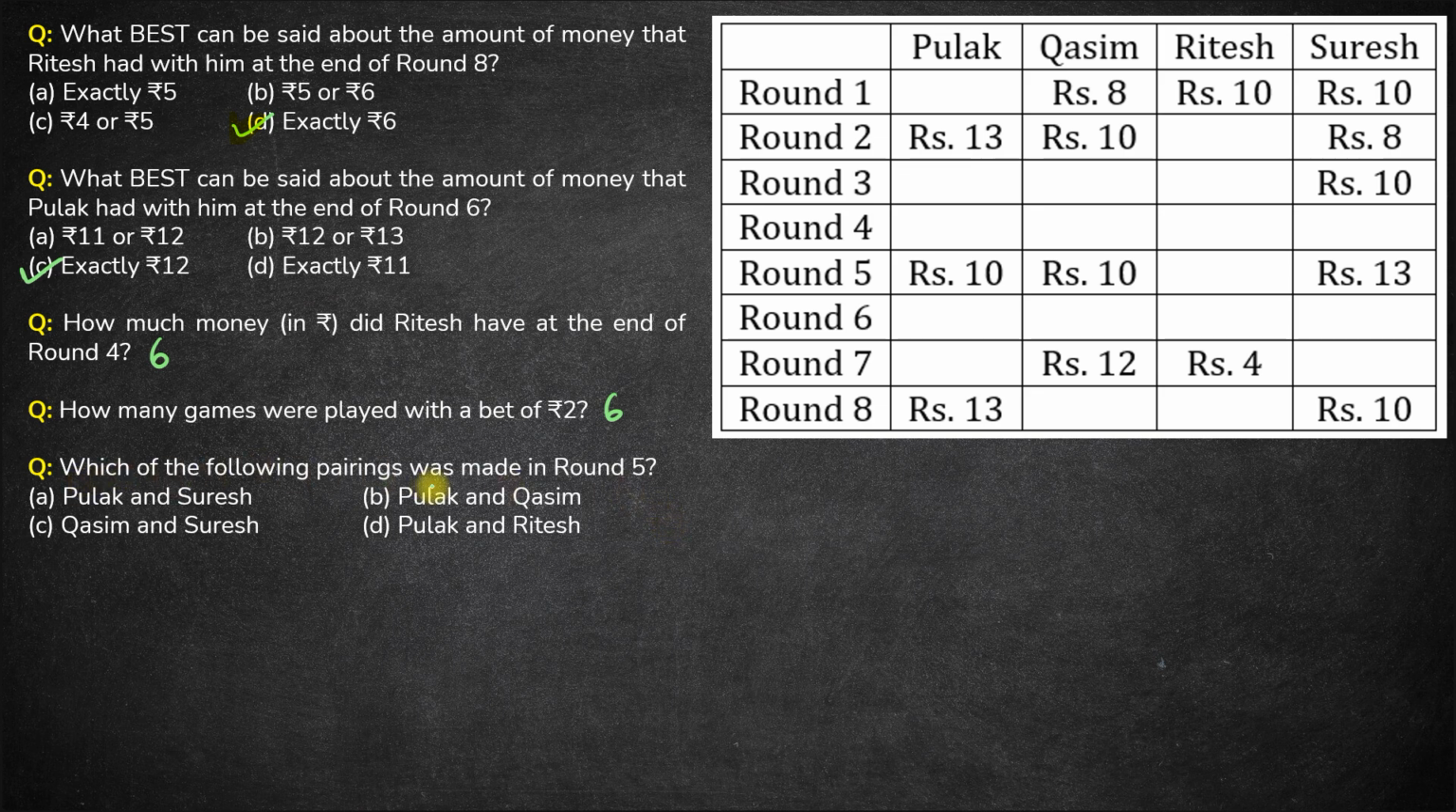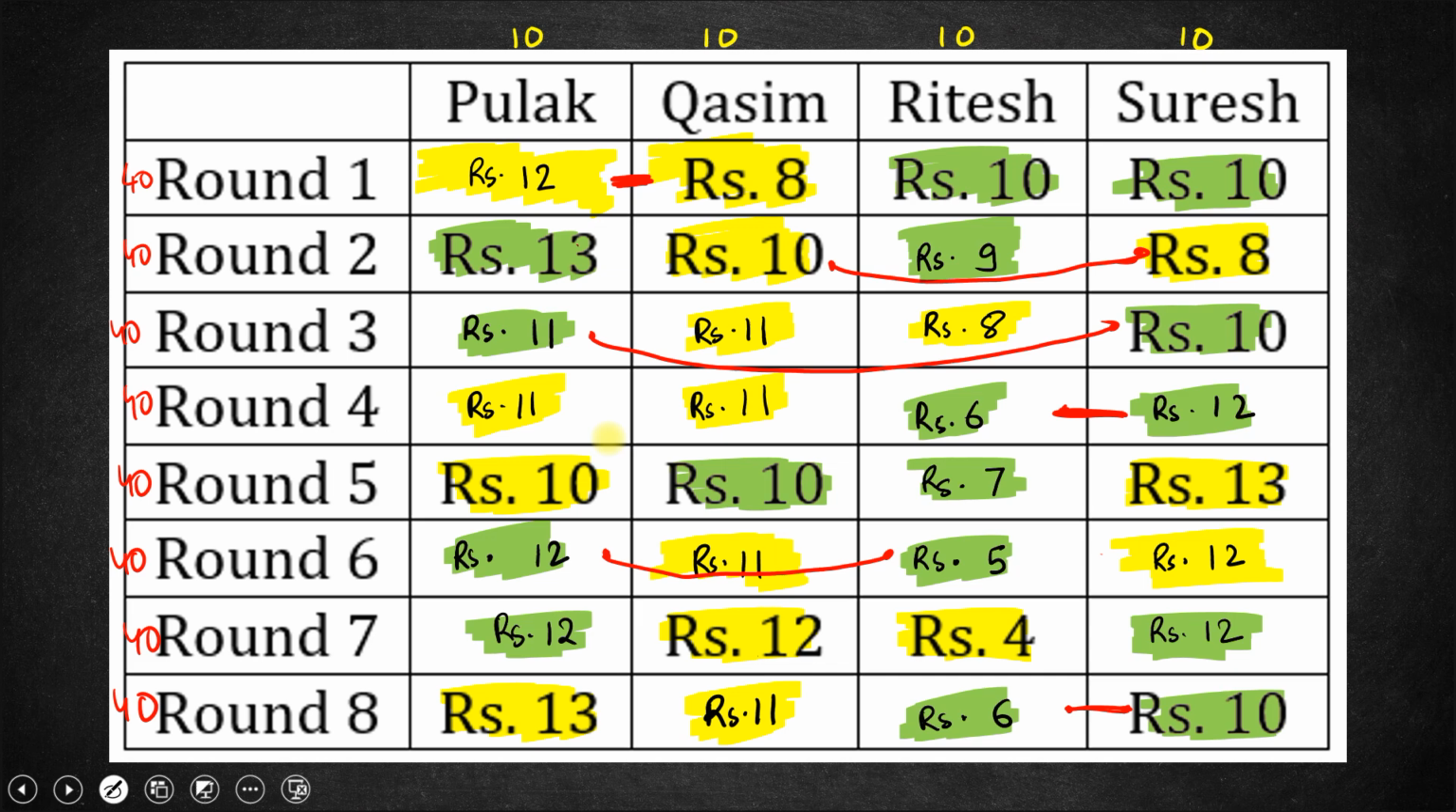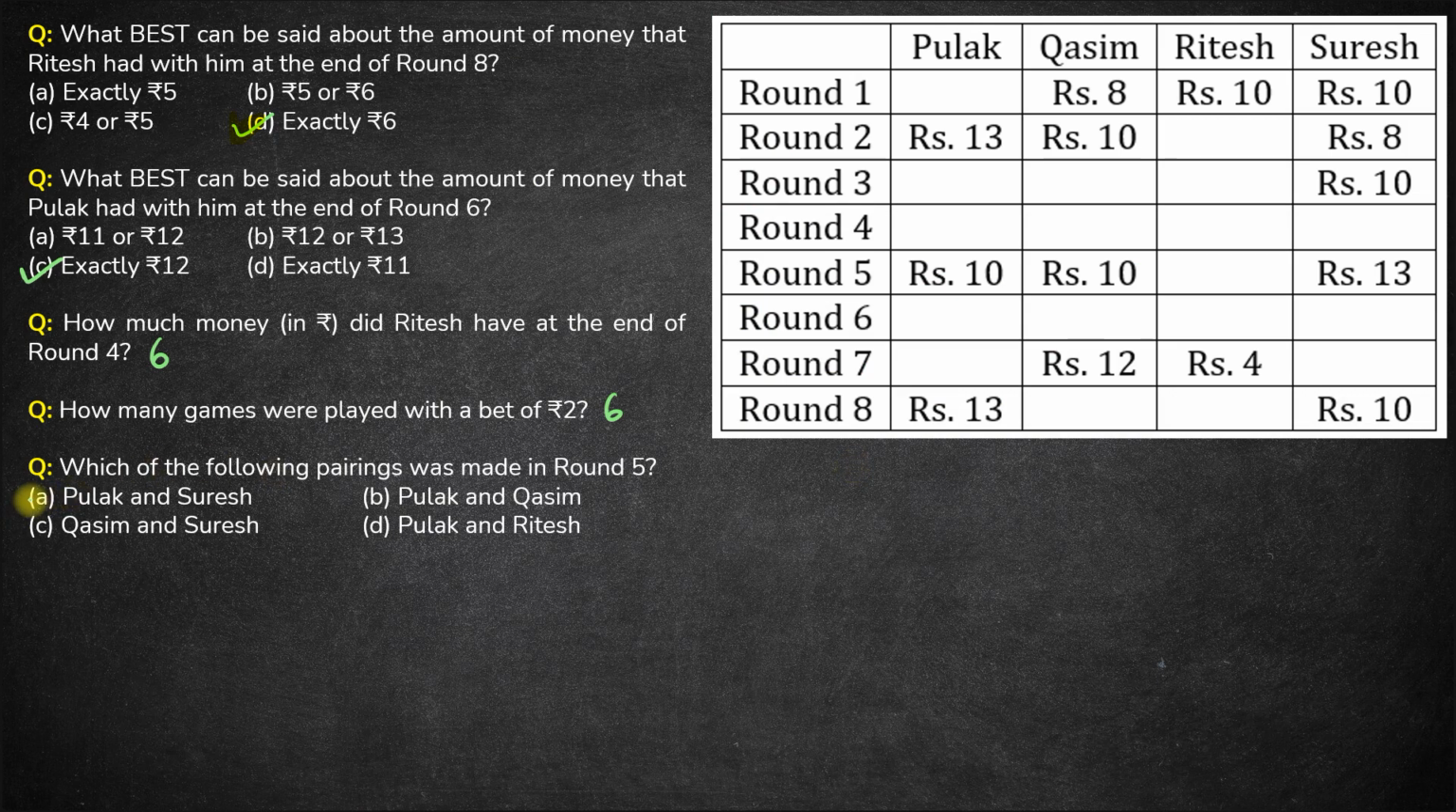Which of the following pairings was made in round 5? In round 5, what was the pairing? Pulak with Suresh and Qasim with Ritesh. So only option A, Pulak with Suresh and Qasim with Ritesh, is the correct answer here.